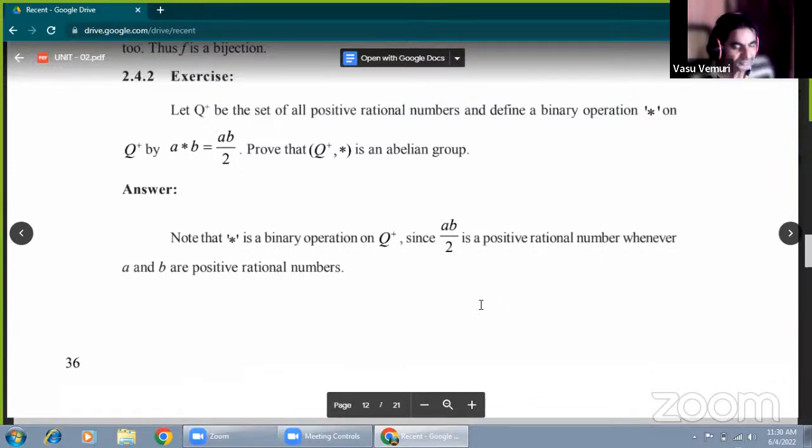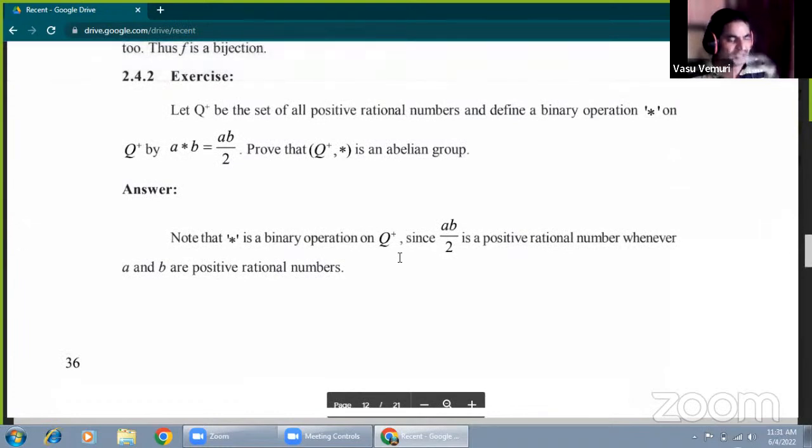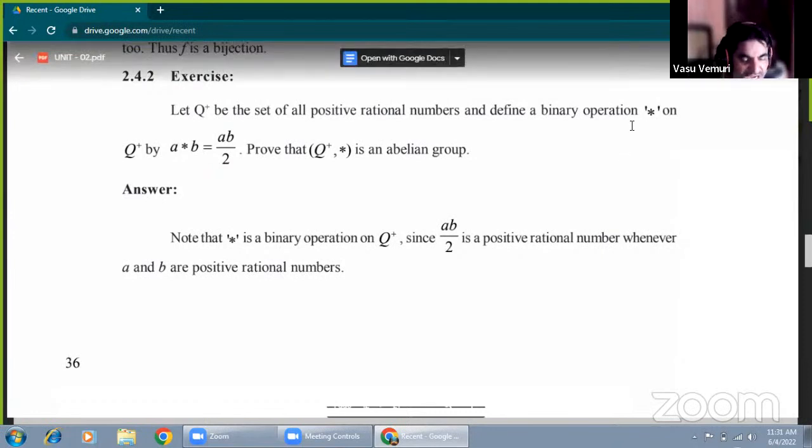Now just look here. Let Q plus be the set of all positive rational numbers. Q plus is the set of positive rational numbers, and we define a binary operation. Star is a binary operation on the set Q plus. Suppose A and B are any two elements belonging to Q plus, and star is the binary operation.